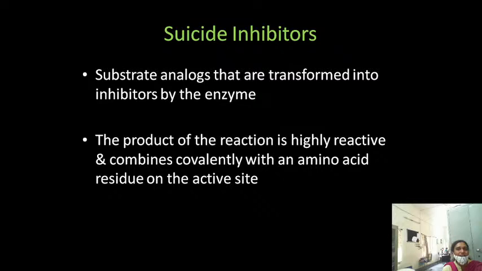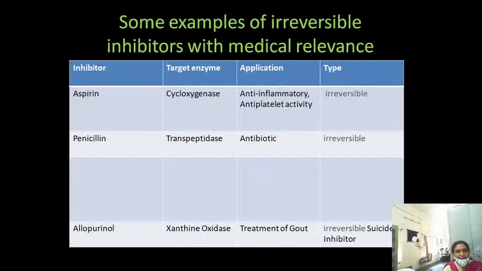No other inhibitor is required here. Sometimes the products formed are highly reactive and inhibit the enzyme action. So it is its own killing, and that is why it is called suicide inhibition.